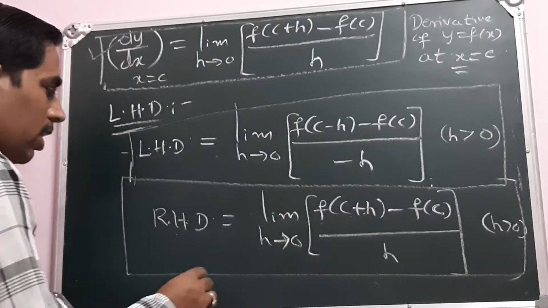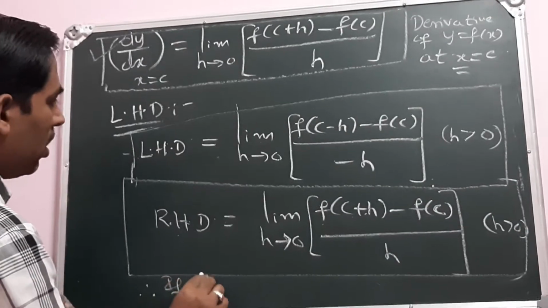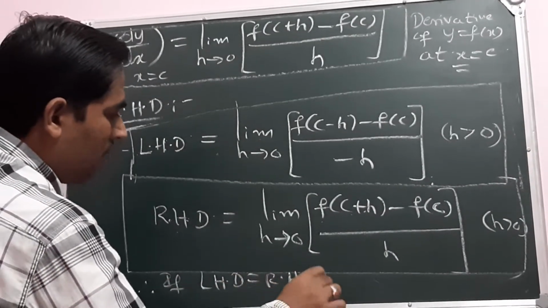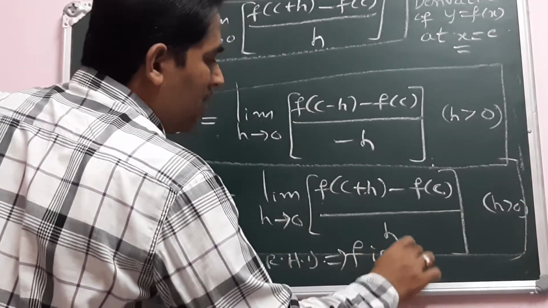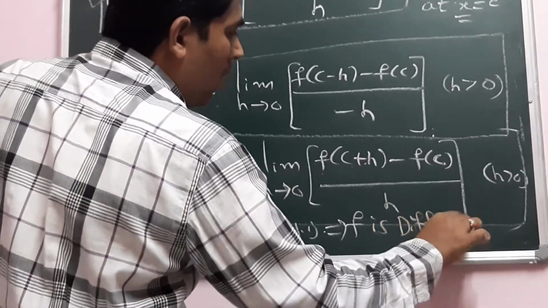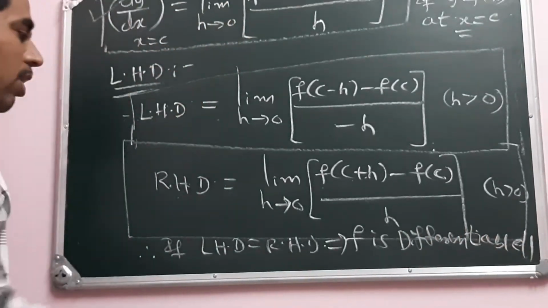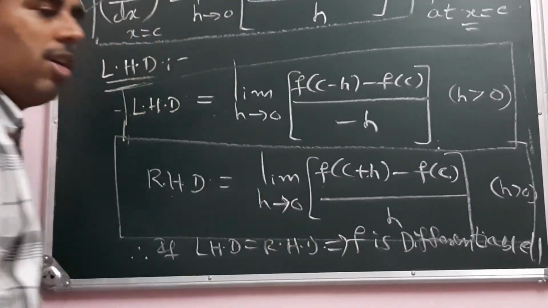Therefore, if the left hand derivative is equal to the right hand derivative, the function f is differentiable. If the left hand derivative is not equal to the right hand derivative, then the function is not differentiable.